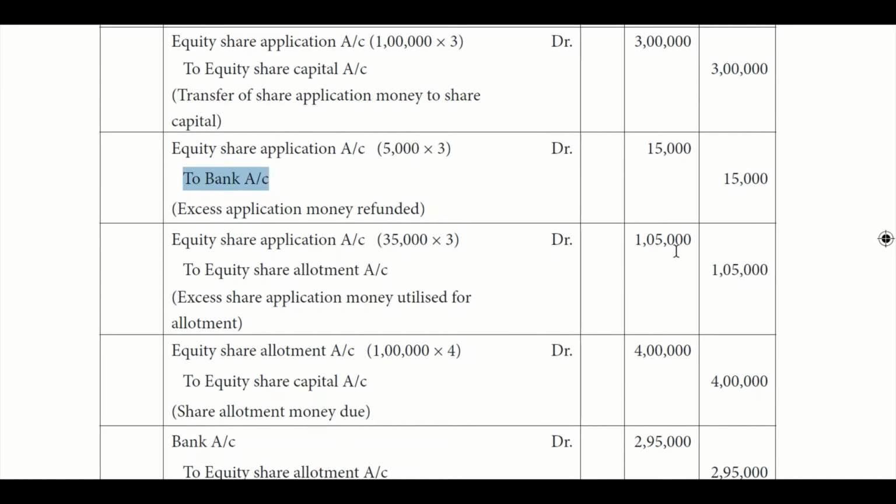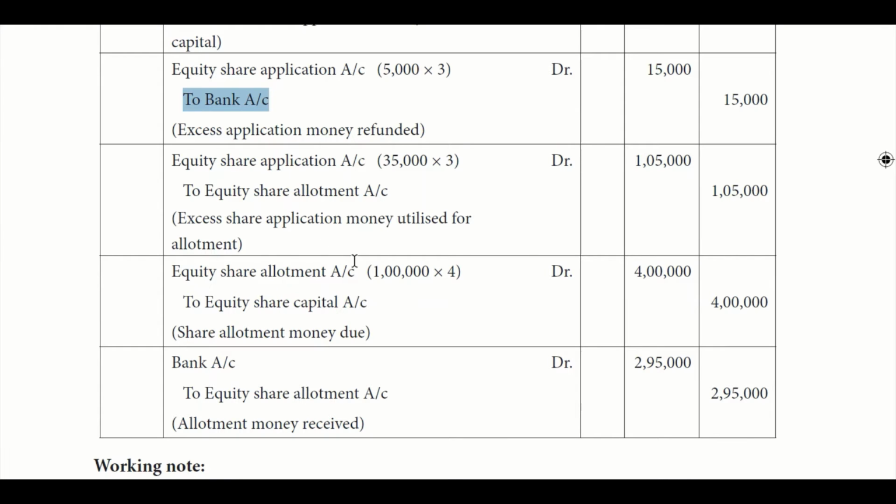Then the actual share allotment happens for 1 lakh shares only. So 1 lakh into 4, which is 4 lakhs, is moved to share capital account. And we will not receive all 4 lakhs, because we already utilized the excess money received on application for allotment. So 4 lakhs minus 1,05,000 is 2,95,000, which is going to be received from the share applicants. So bank account debit to equity share allotment account only for 2,95,000.